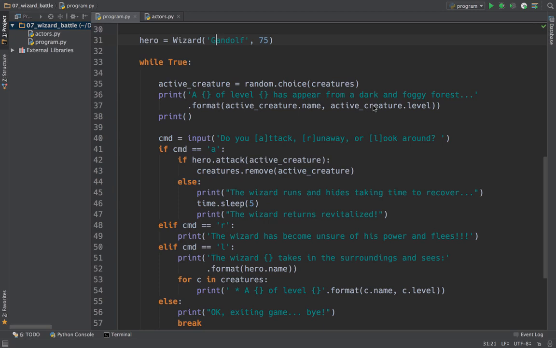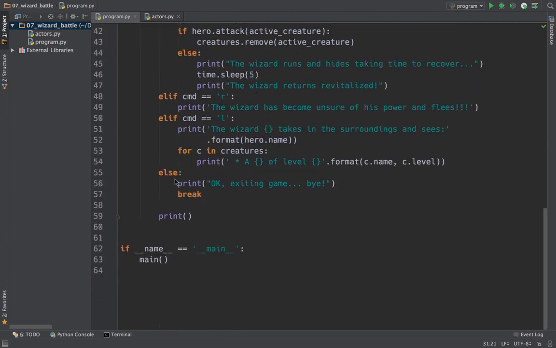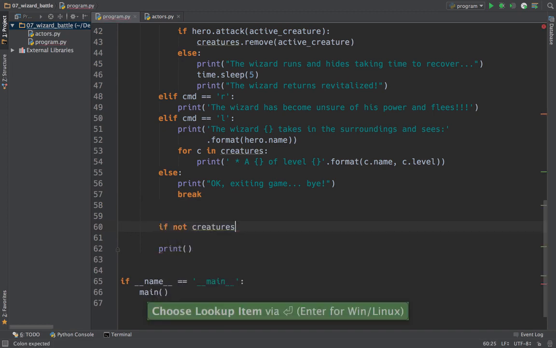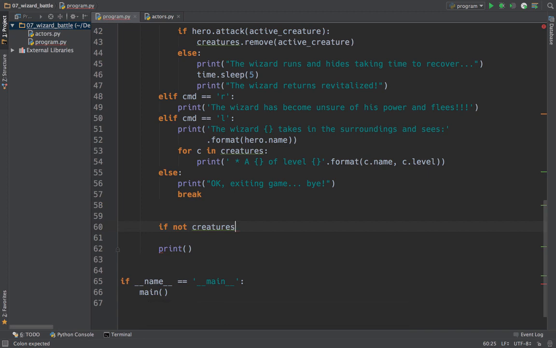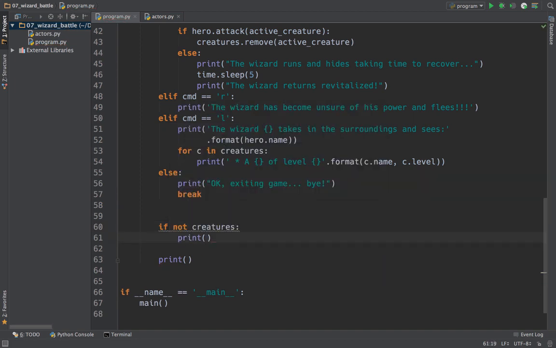So we basically have a working game here. I guess one final thing to consider is what happens if there are no more creatures. So we could come down here and add one more part after this section and say, if not creatures, and we'll leverage the implicit truthiness of collections. This is a list of creatures. If it's empty, that'll be false. So then we'll say print something like, you defeated all the creatures, and then we'll just exit.